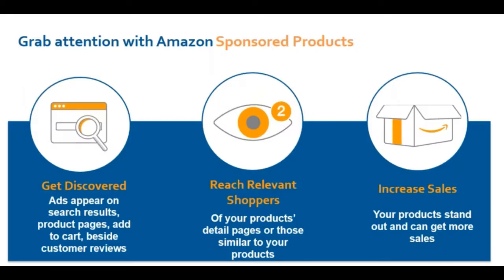So first, I will take you through what benefits you get out of using sponsored products. Sponsored products is basically the native ASIN ads. It is just one product which shows as sponsored written on top. You would have seen those ads coming up in the search results page, in product detail page, in add to cart section, and also while checking out. Besides the customer reviews, you will find these ads. These are native ads which will have only one ASIN, and there will be sponsored written on top of that.